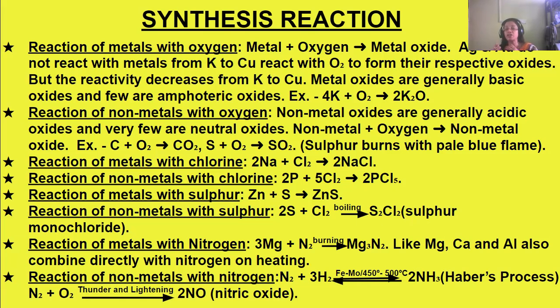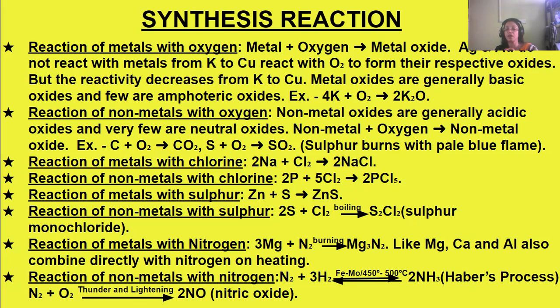promoter, which increases the power of the catalyst. So iron is the catalyst, Fe is iron, and Mo is molybdenum, the promoter. It promotes the reaction of the iron, that is, it increases the catalytic action of the iron. And the temperature used here is 450 to 500 degrees centigrade. So this process is Haber's process.